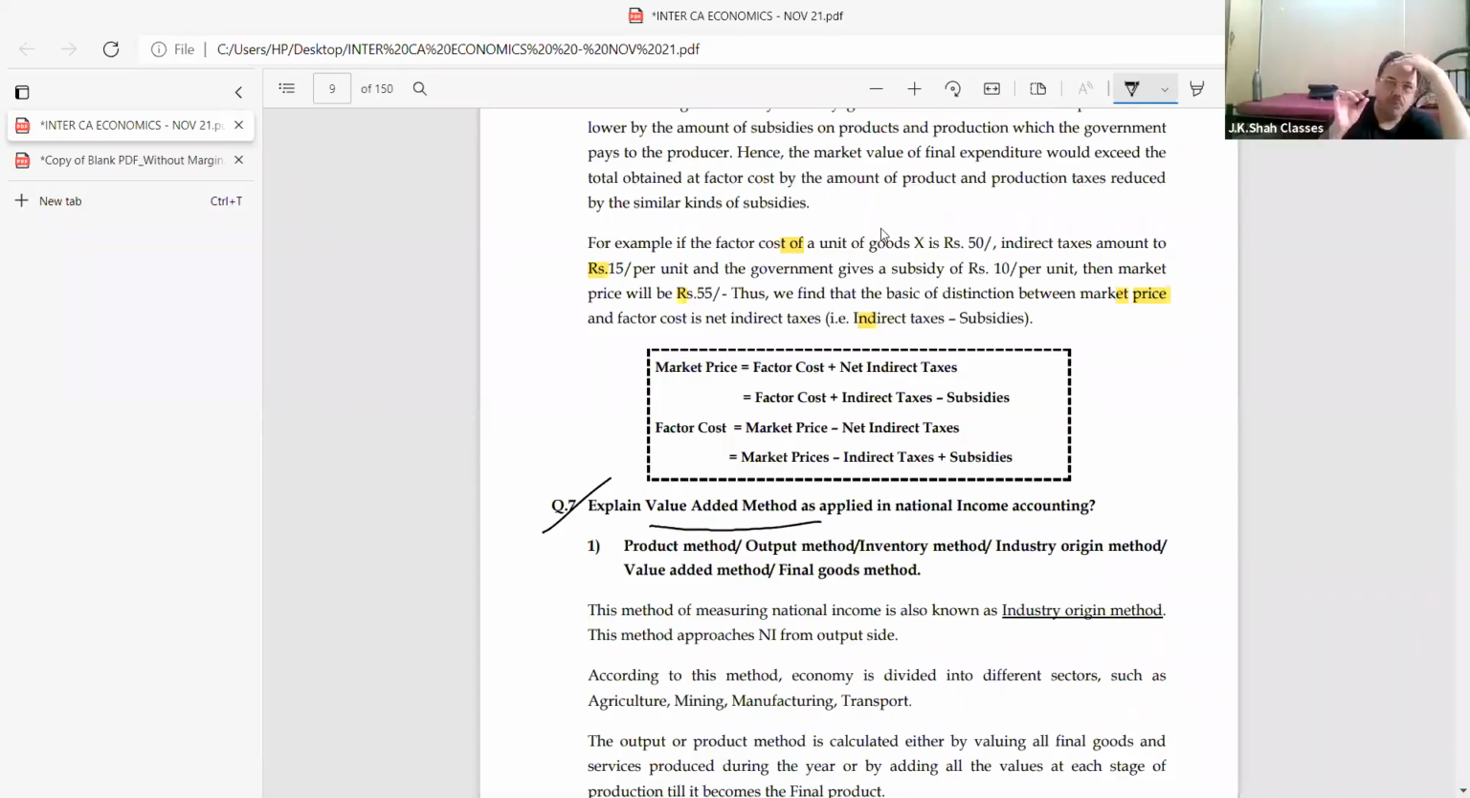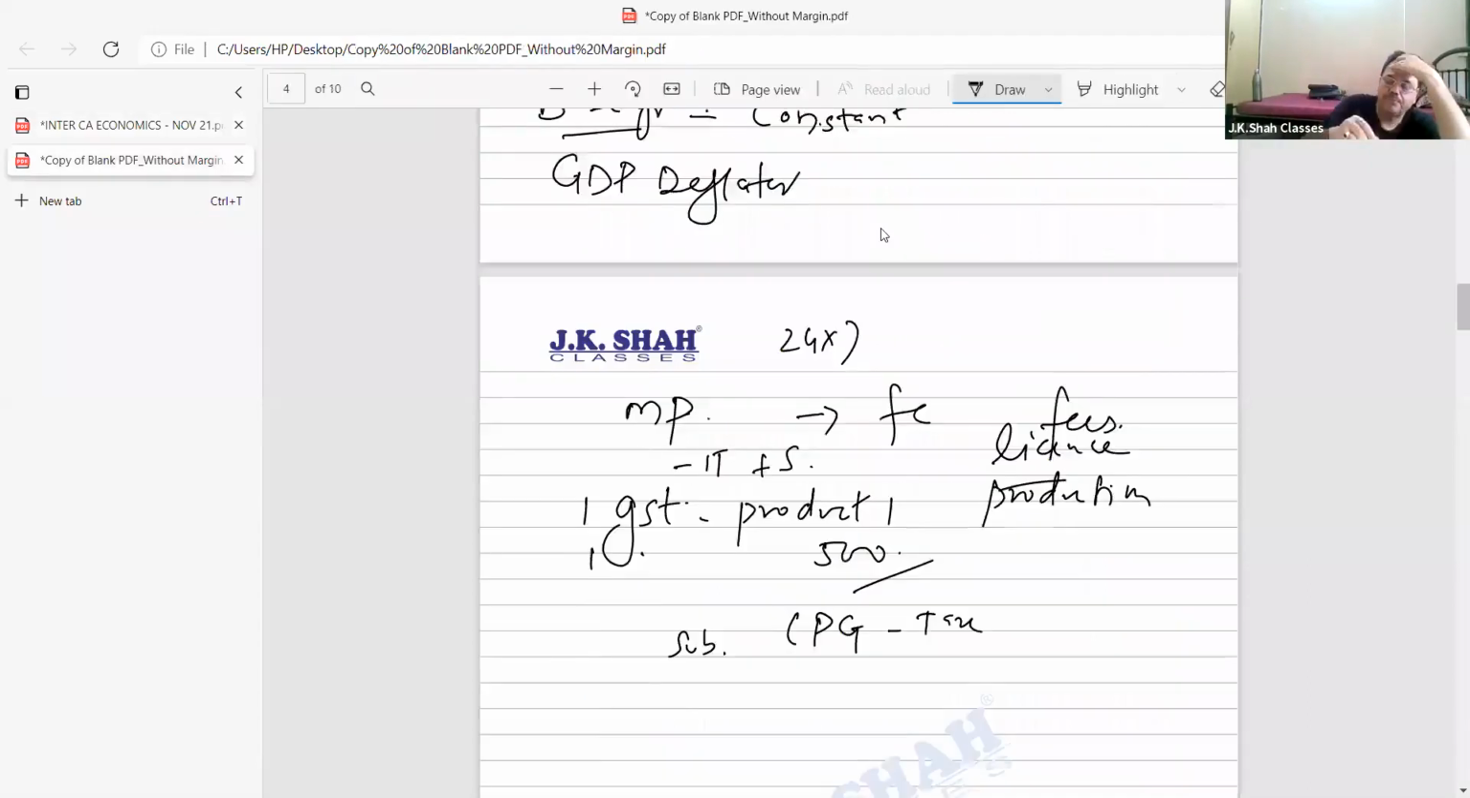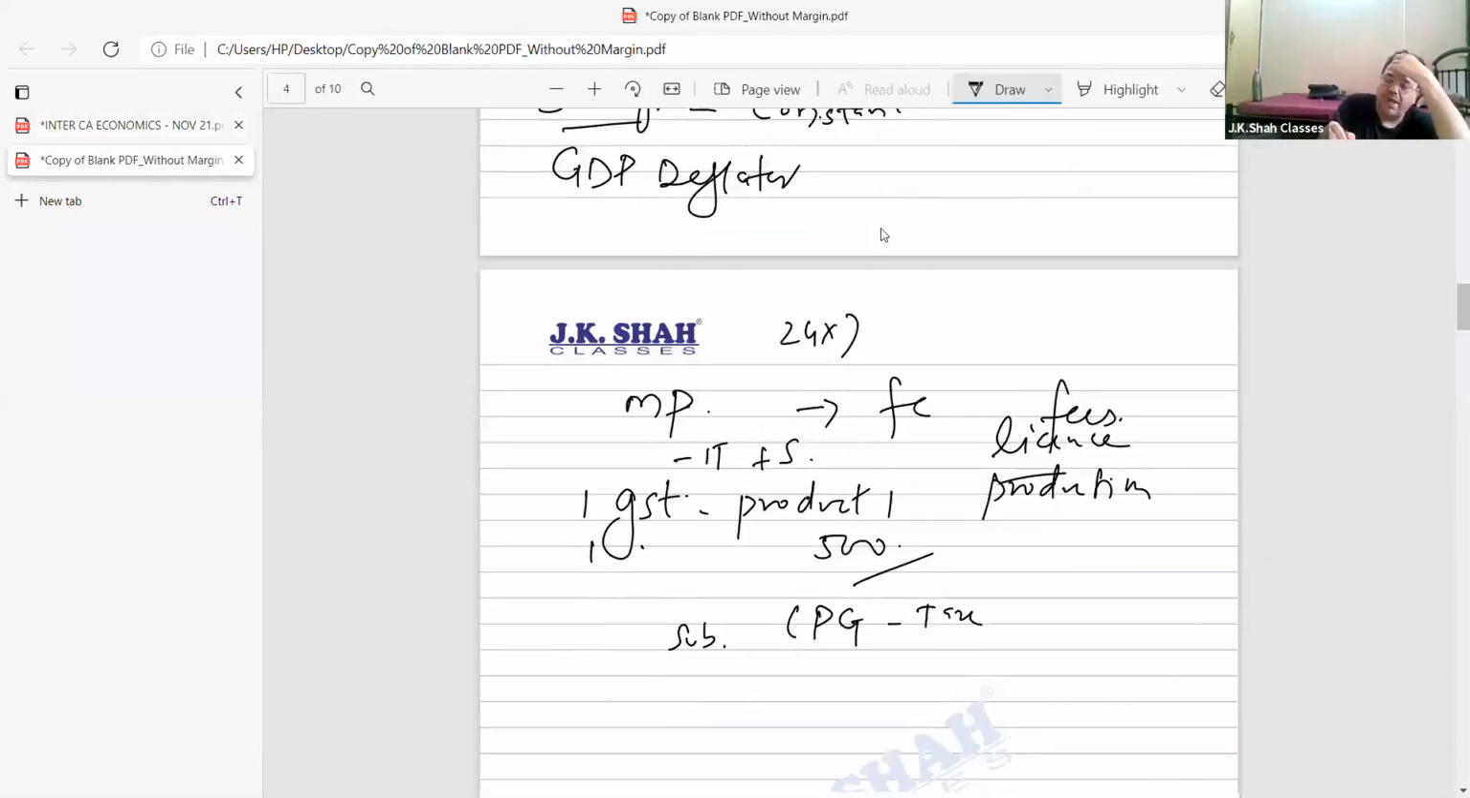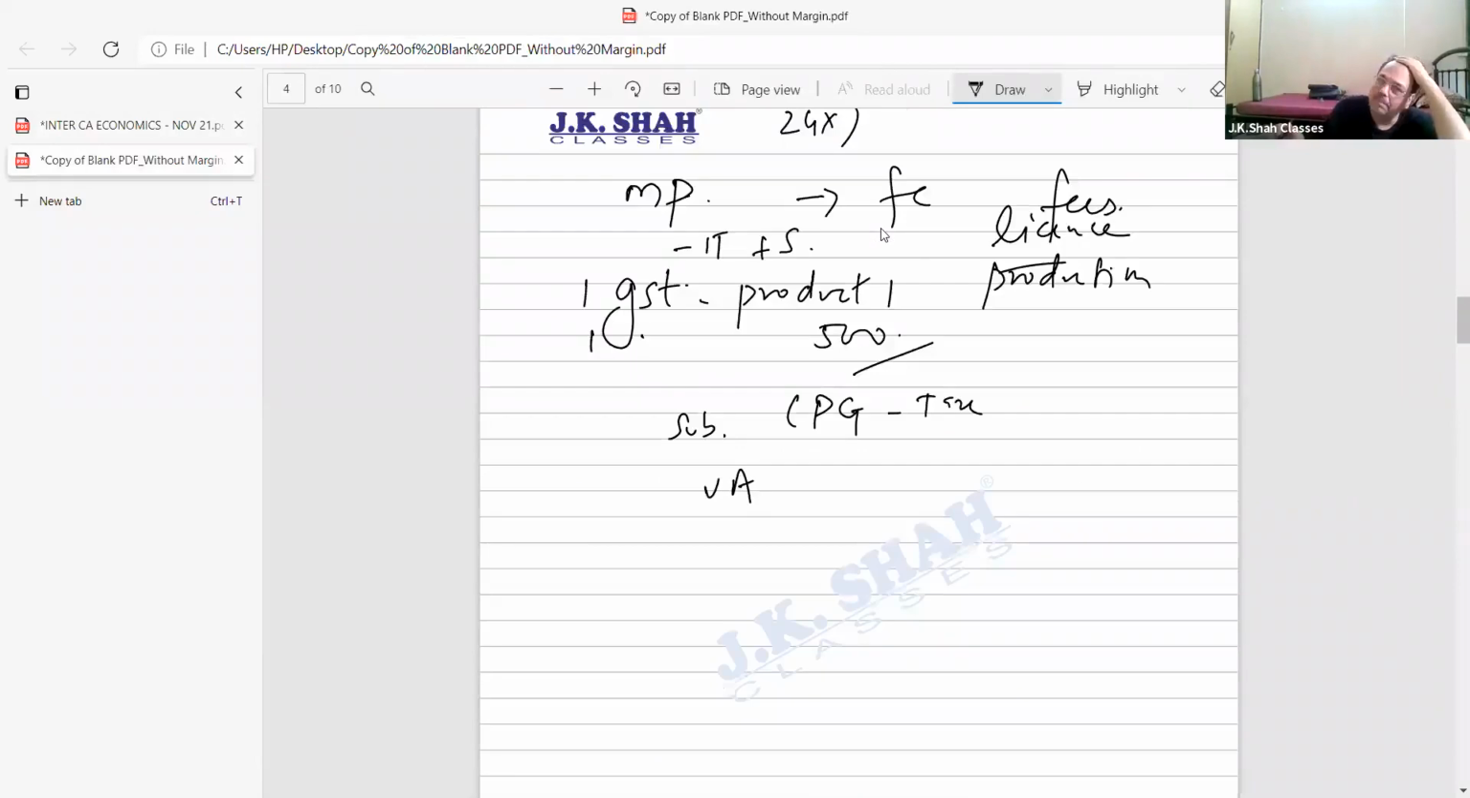Please understand. First, we have to study what is the value added method. Now, what is the idea, beta? When I say value added method, I basically mean I should find out the value that is added in the country in each and every stage of production, in order to get the value of final goods.